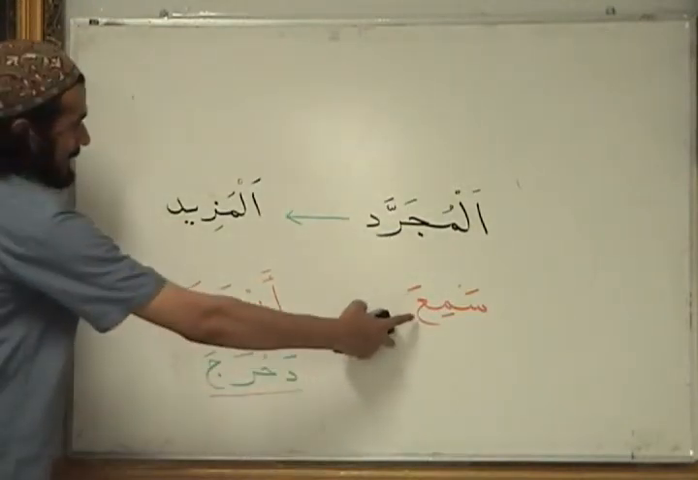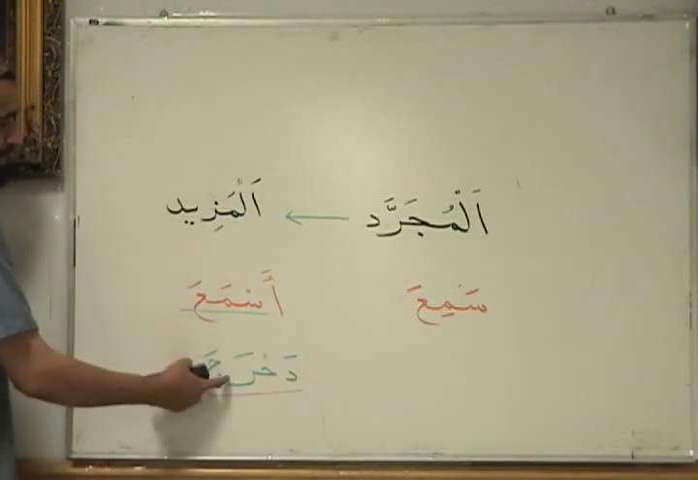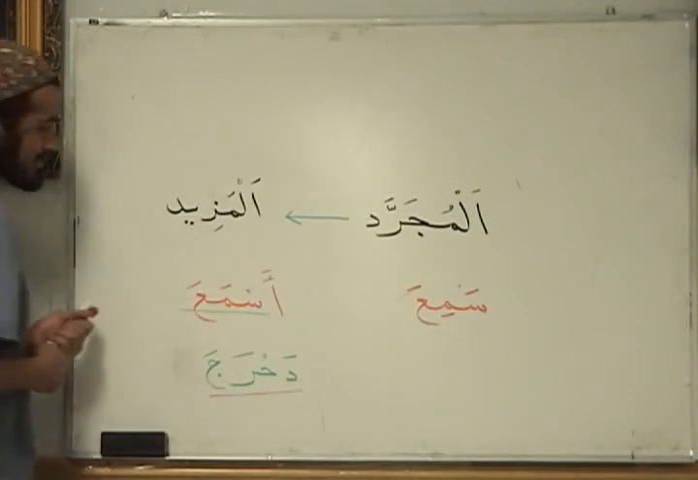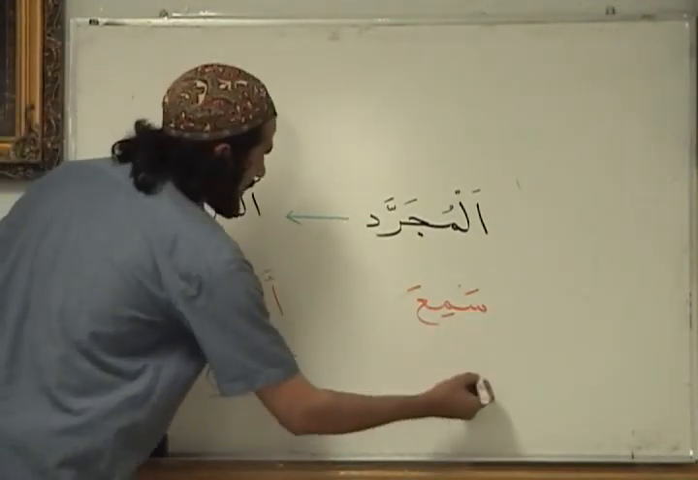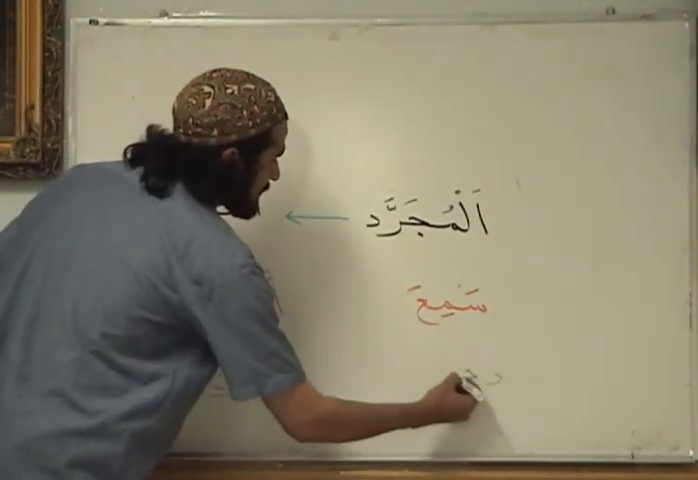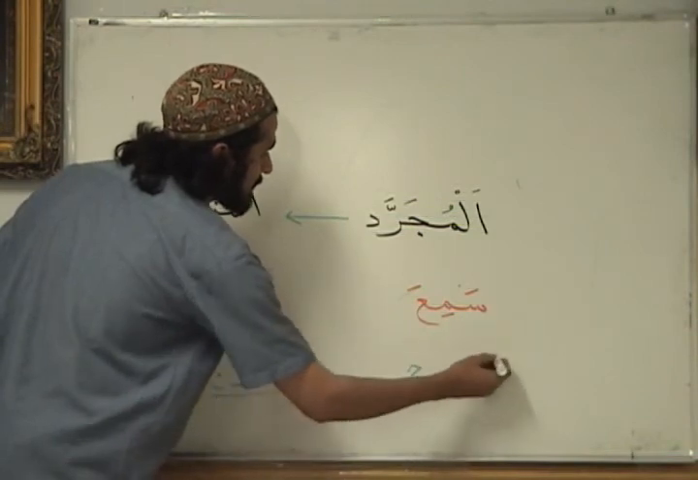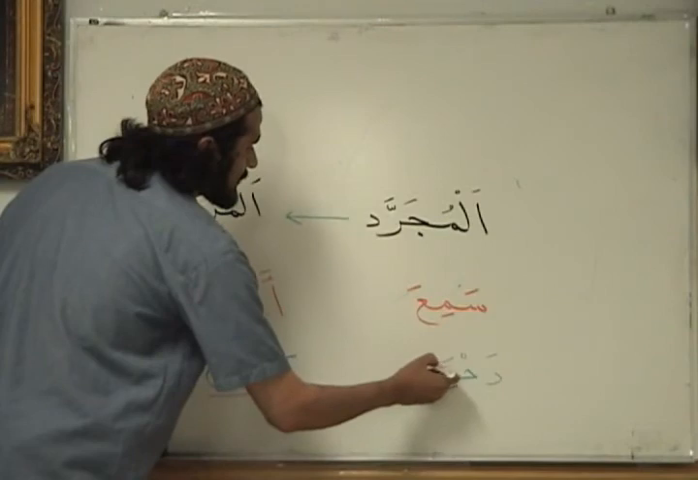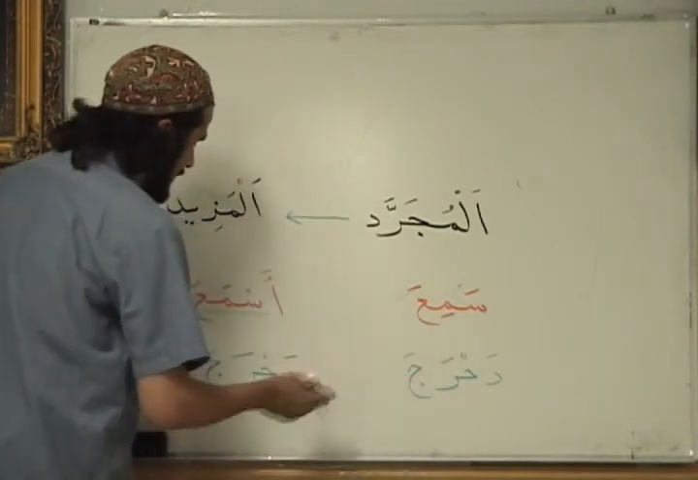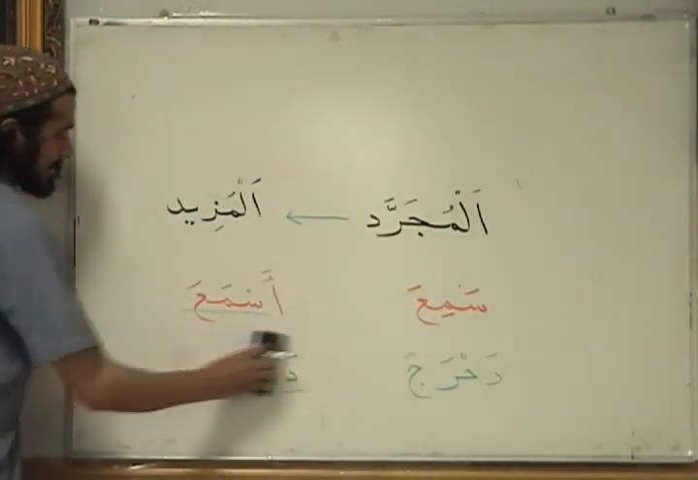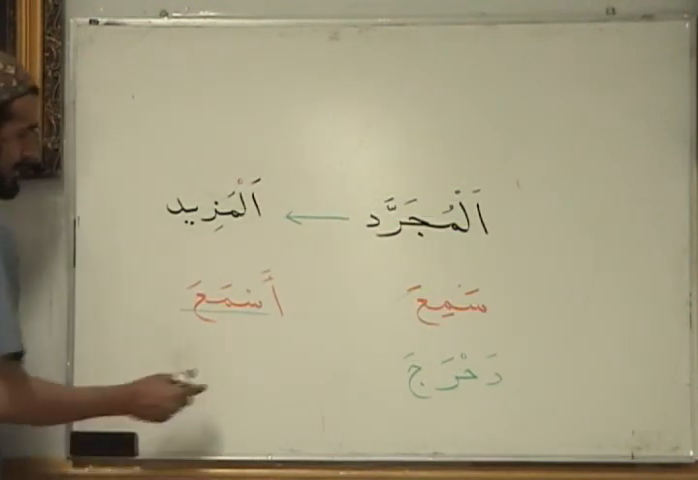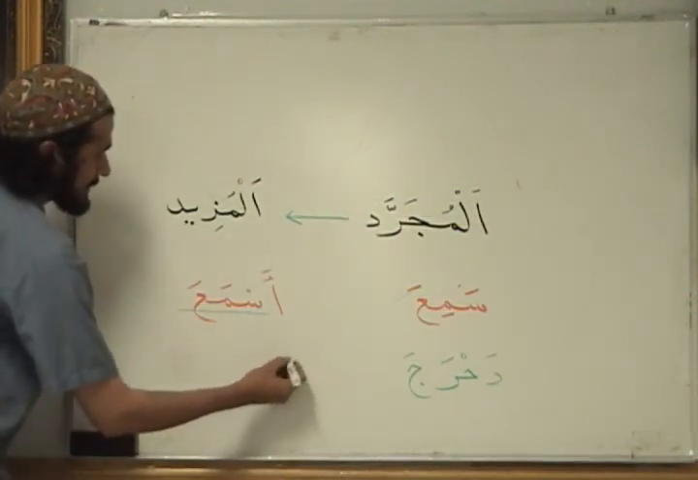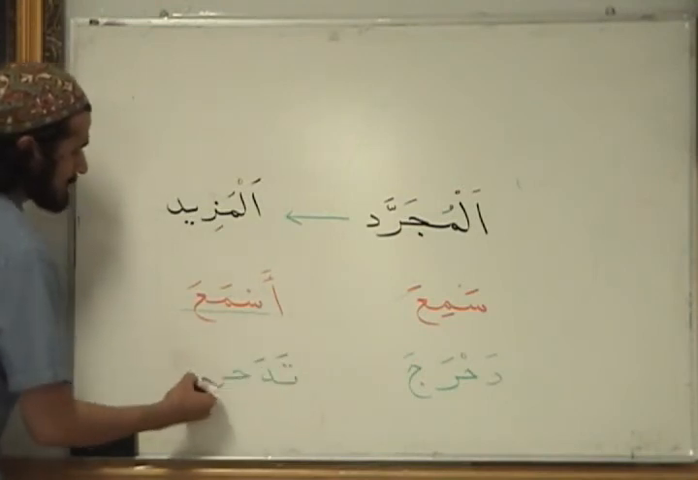So where should we place this? If sami'a is here, asma'a is here. Where should we put dahraja? Under sami'a. So sami'a belongs here because it's mujarrad. Dahraja belongs here. And let's just give you an example of ruba'i mazid as well. Tadahraja.